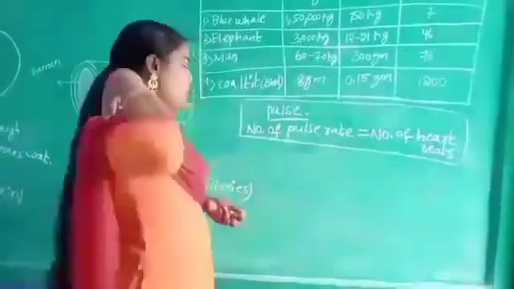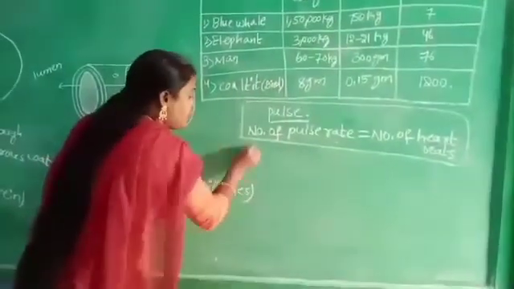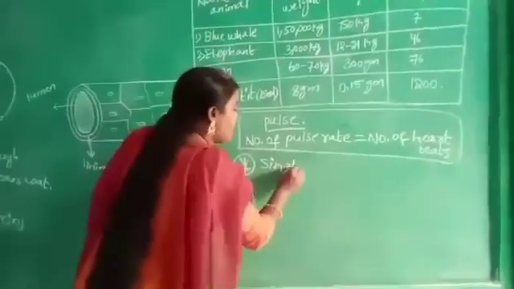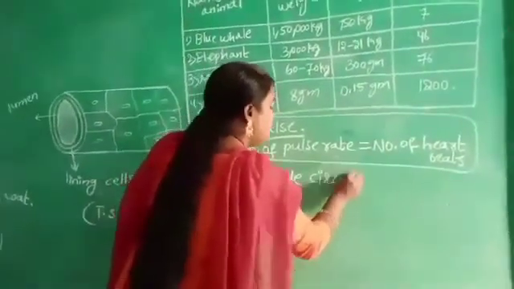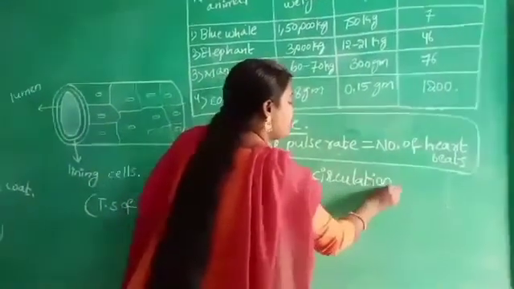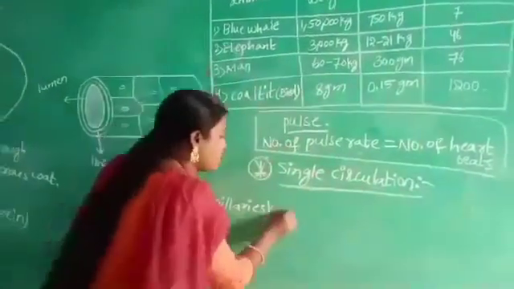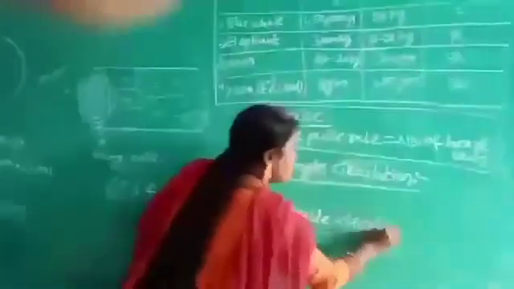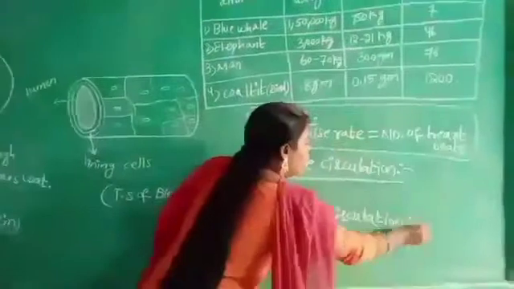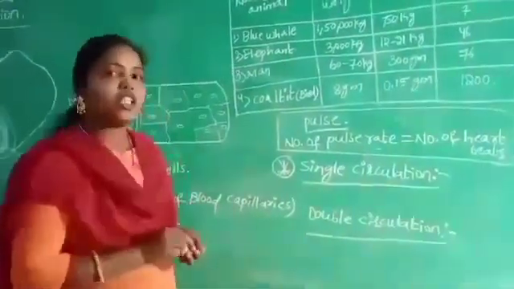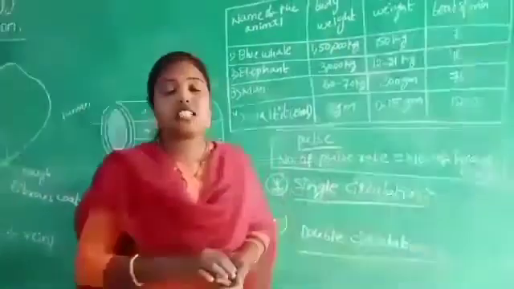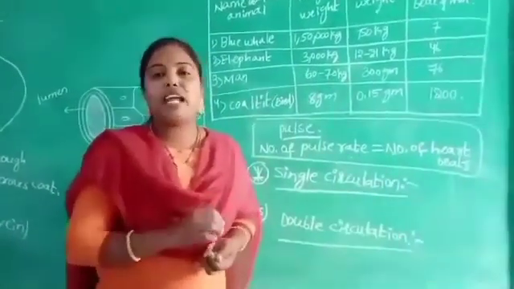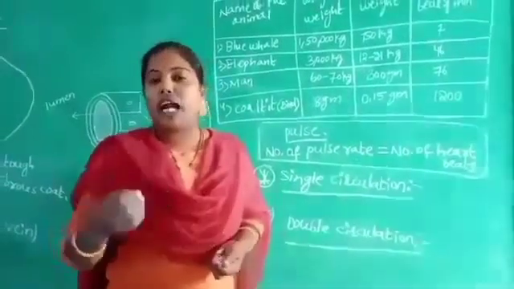Next, a very important 2 marks question, the last topic in this class: single circulation. What is called single circulation and what is called double circulation? Children, already we discussed in previous classes that the blood vessels are responsible for carrying the blood from one place to another.